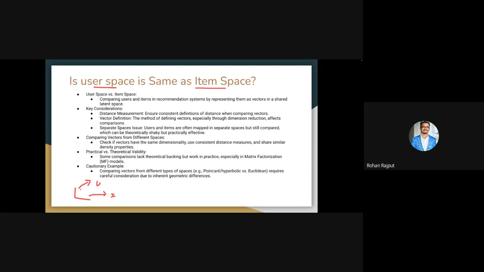Also, when we use any kind of distance metrics, suppose in this particular case we are using cosine or L2 norm or all those things, we have to make sure that we are taking into account the magnitude of the user and item vector. Sometimes there is a case where the user vector is very different from the item vector, and in such cases, we will not have the consistency we need to visualize those vectors' similarity. So it's a much different case.